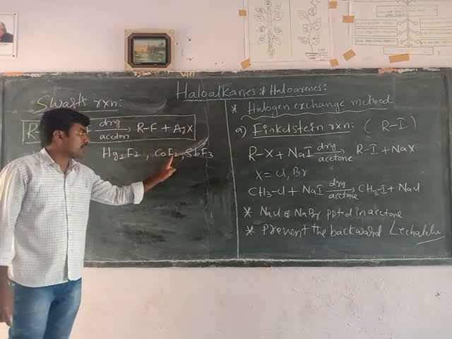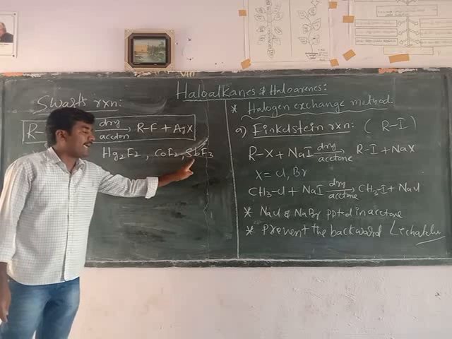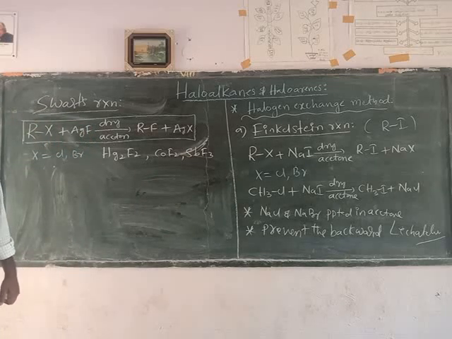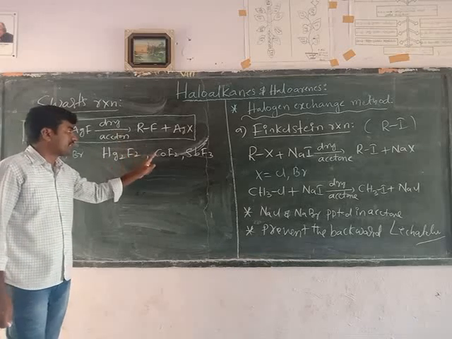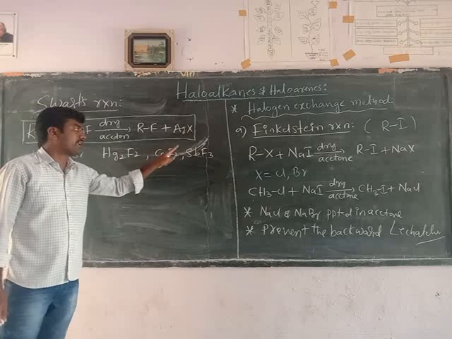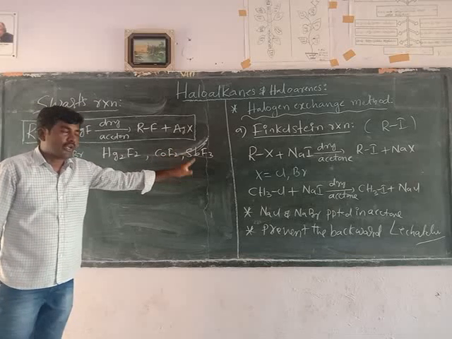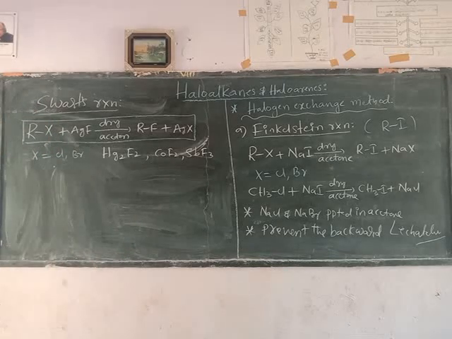Cobalt difluoride and antimony trifluoride are generally used to substitute the halogen when two or more halogen atoms are present on the same carbon atom. In such cases, we have to use cobalt difluoride or antimony trifluoride to exchange the chlorine or bromine on the same carbon atom.